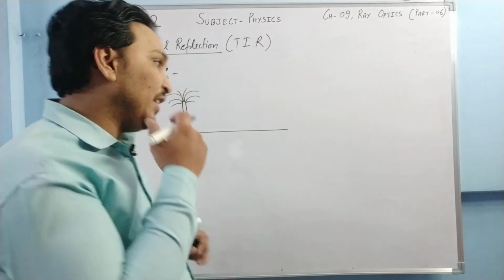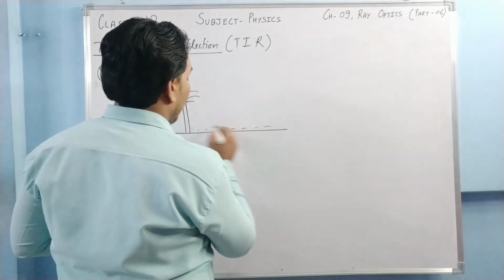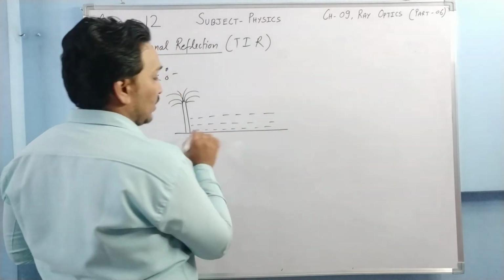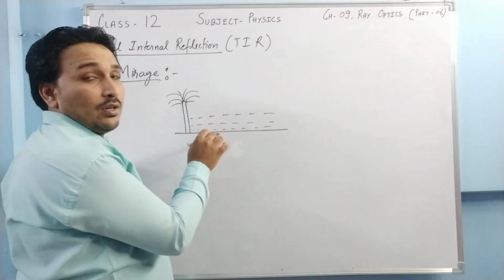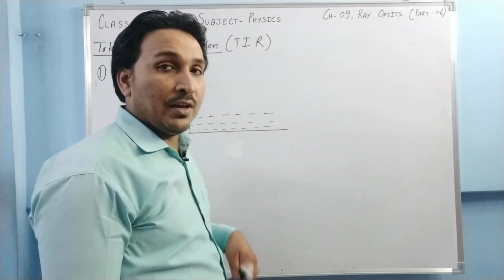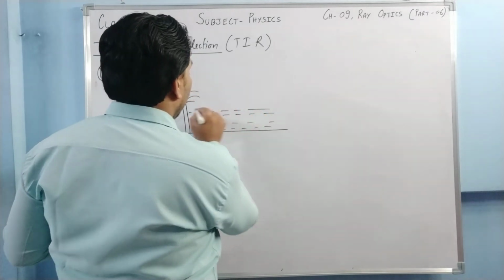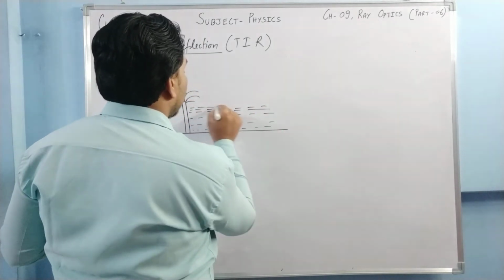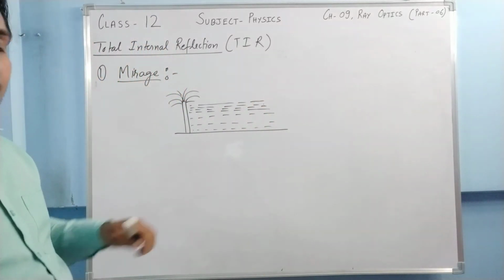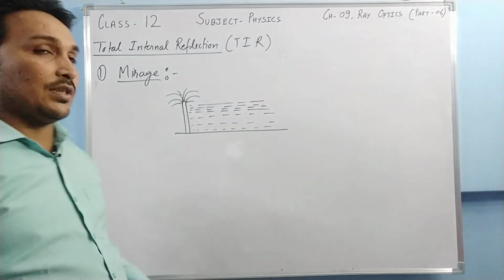So basically here the air is rarer. I am making an air column so that you understand. Here the air layers are rare to each other, but as we move above, the air becomes colder, and if air becomes colder, it becomes denser. So as we move above, the air becomes denser. Is it clear? So it is something like this. I have made farther lines to show it is rare, and closer lines to show it is denser.